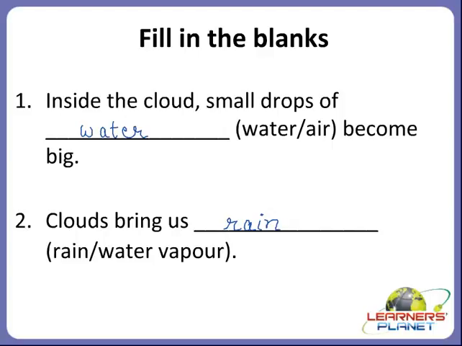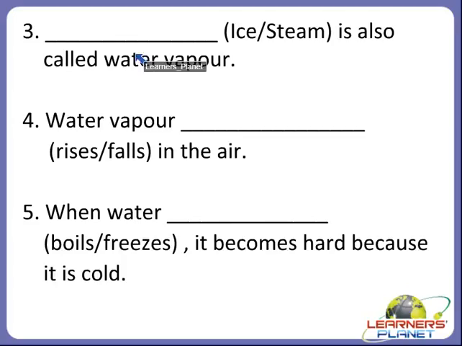Okay children, now the next one. Dash is also called water vapor. So children, what is also called water vapor? Is it ice or steam?